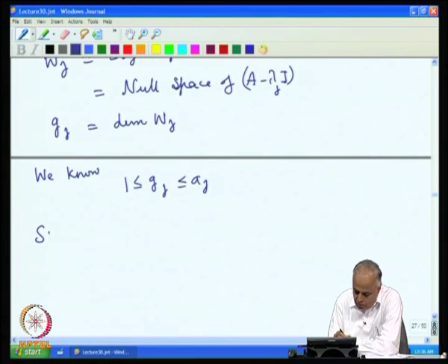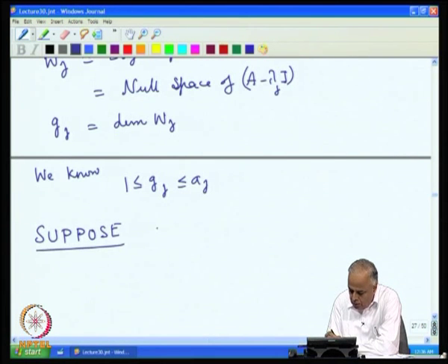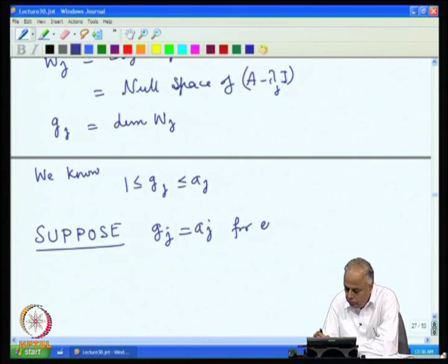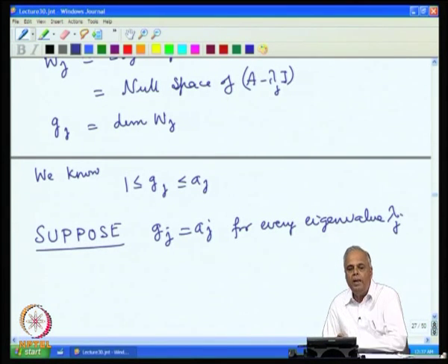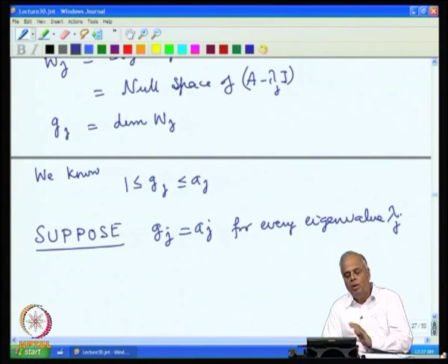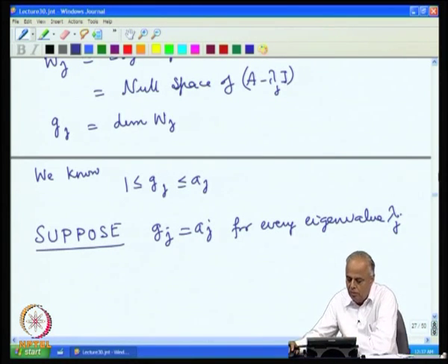So, suppose g j is equal to a j for every eigenvalue lambda j. That is, the algebraic multiplicity is the same as the geometric multiplicity for every eigenvalue.